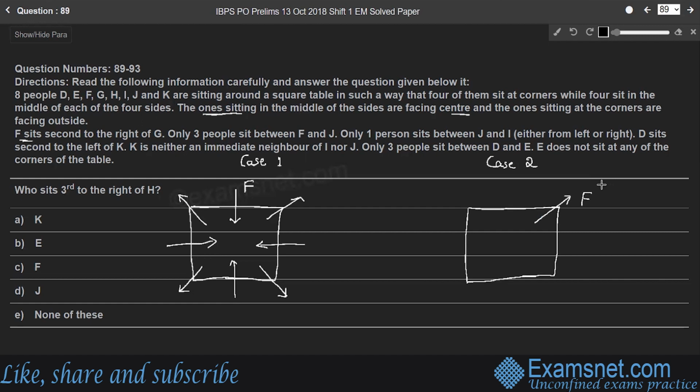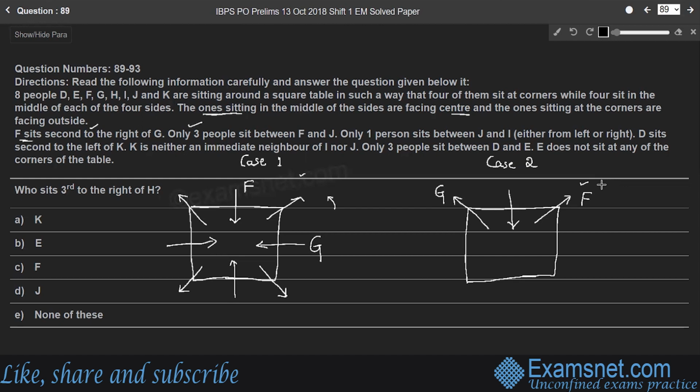Right? So F sits second to the right of G. So to the right of G in case 1, G has to sit here. Then to the right of G means in anti-clockwise direction, right? So in case 2, again F sits second to the right of G. So G has to sit here. Then only F can sit, the position of F will be here, right? So F sits second to the right of G.